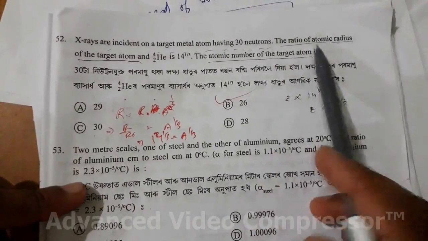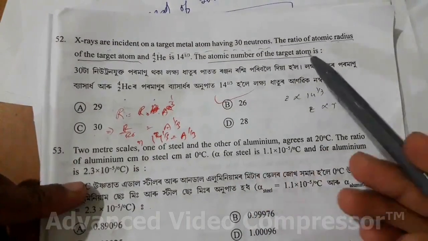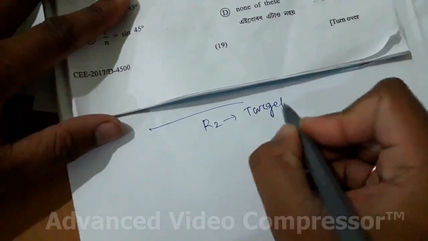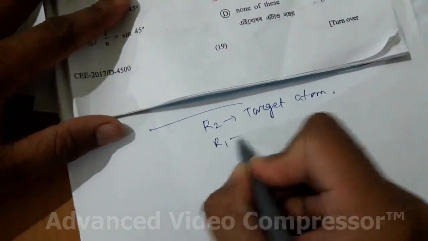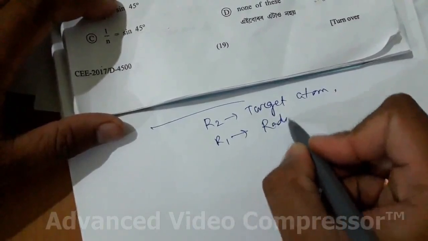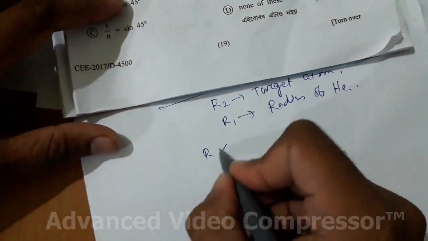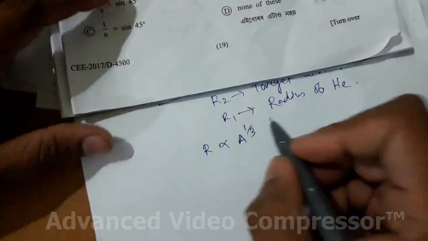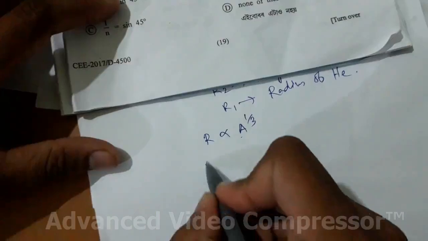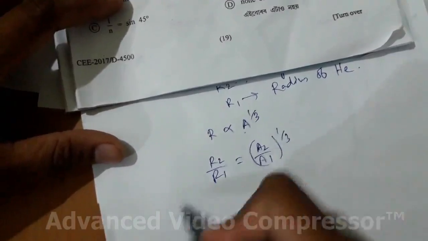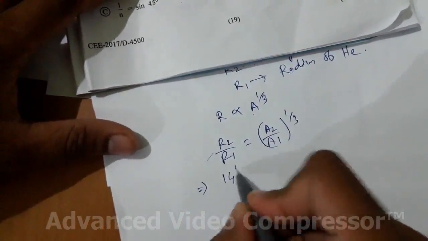So we have to find the atomic number of the target atom. If R2 is the radius of the target atom and R1 is the radius of helium, we know one formula: R is proportional to A to the power 1/3, where A is the mass number. So R2 divided by R1 is equal to (A2 divided by A1) to the power 1/3, and R2 divided by R1 is given as 14 to the power 1/3.